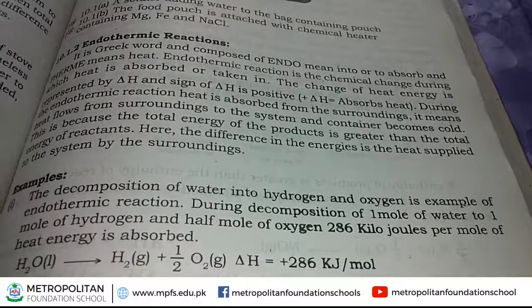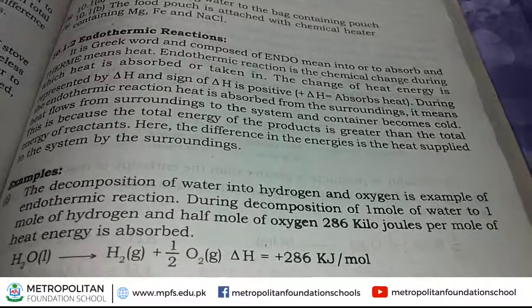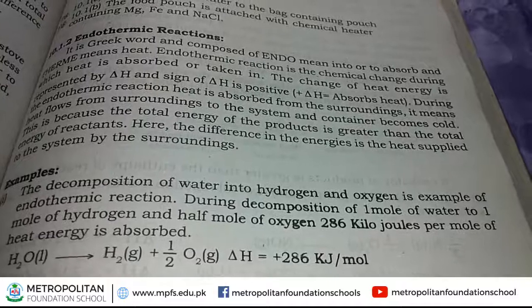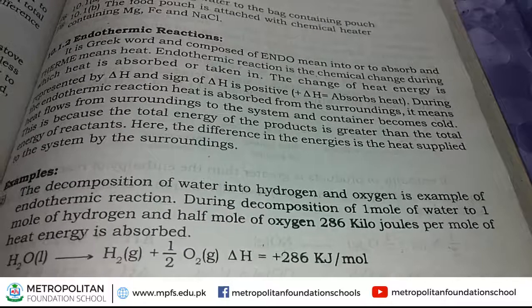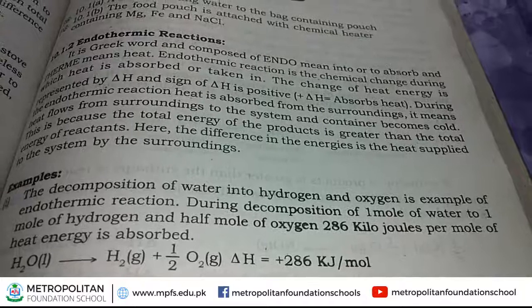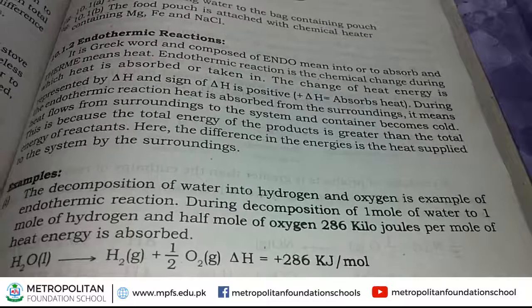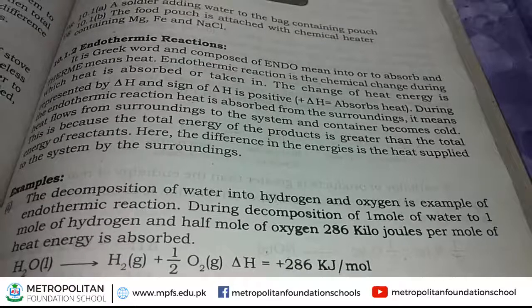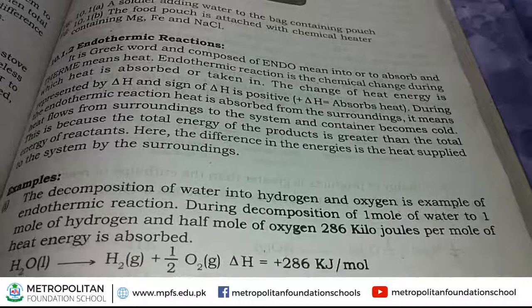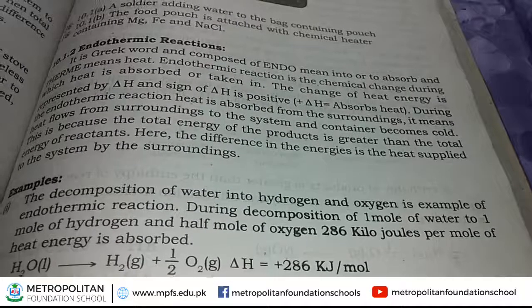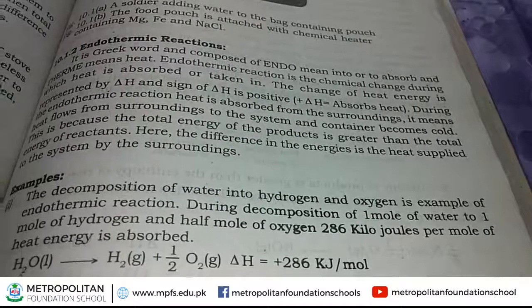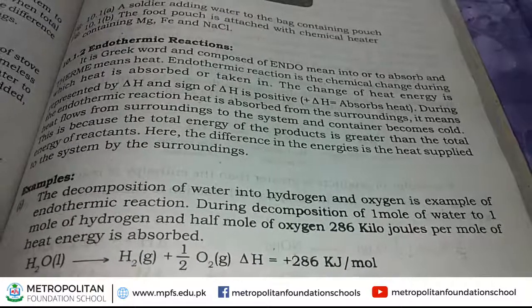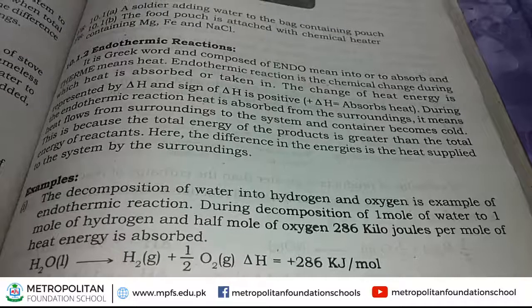1 mole of hydrogen and half mole of oxygen are produced when the water molecule decomposes. And during this reaction, heat is absorbed, that is 286 kilojoule per mole. Delta H represents the change of heat. This change of heat is 286 kilojoule per mole, and along with this value, a positive sign is mentioned. This positive sign indicates heat is absorbed during this reaction. That's why it is an example of an endothermic reaction.